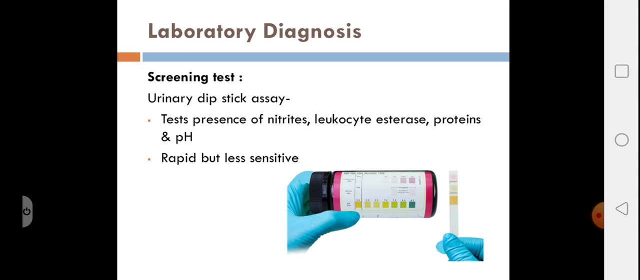Similarly, detection of leukocyte esterase, which is an enzyme released from pus cells, and pH to look for whether it's acidic or alkaline. Alkaline pH indicates towards stones in the kidney, which is usually caused by Proteus. So these are rapid bedside tests, but they are less sensitive. What do you mean by less sensitive? The false negatives might be more.